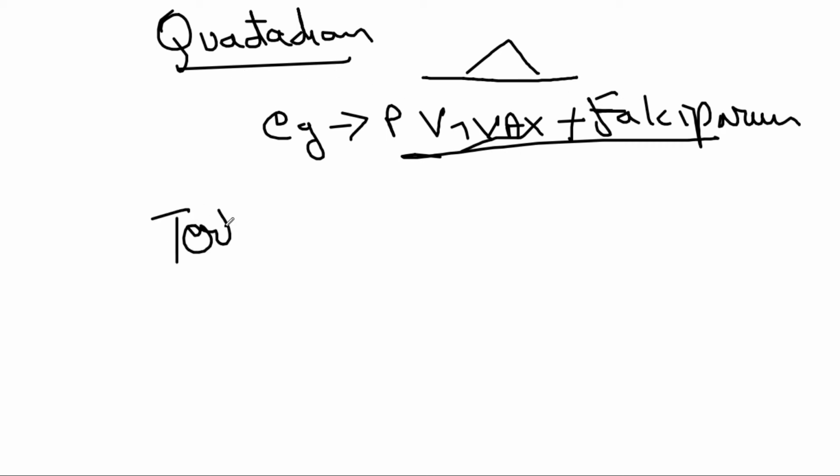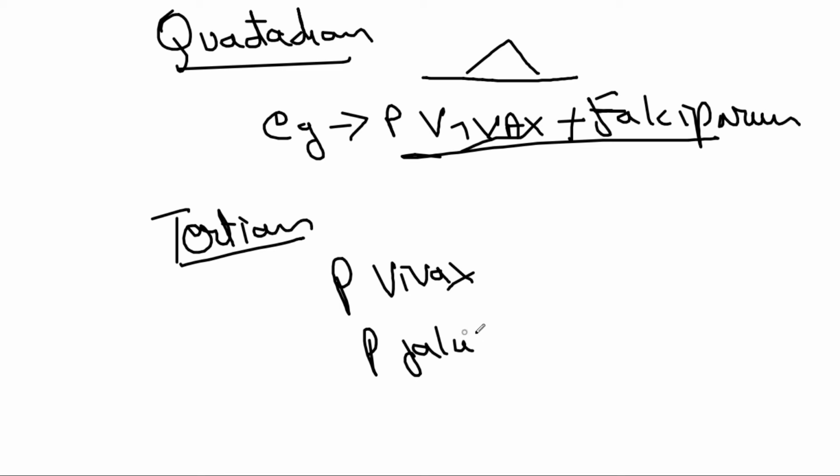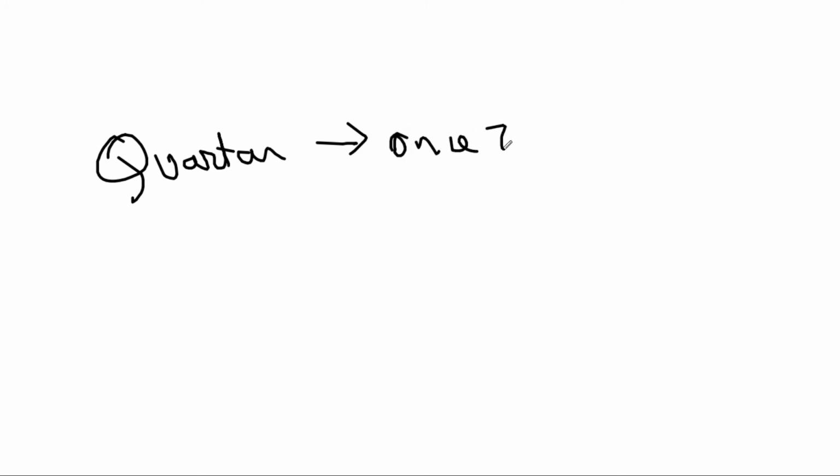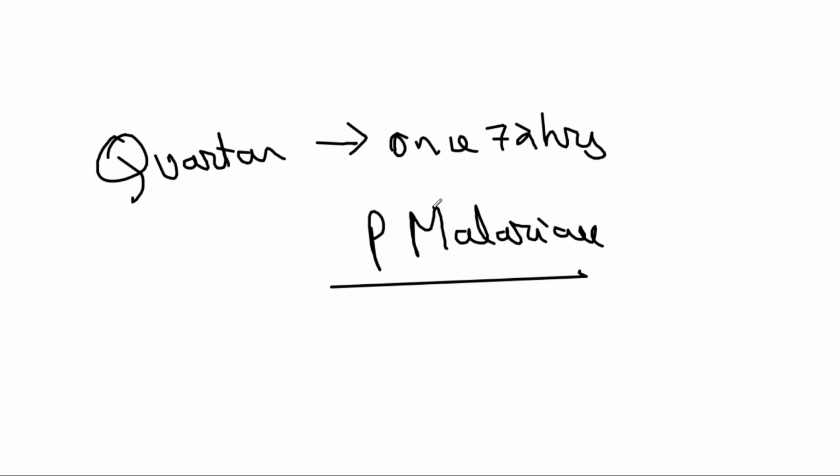Whereas tertian fever, as the name suggests, is fever every third day, with an interval of 48 hours. A classical example is vivax; it can be falciparum also. And what about quartan fever? Quartan fever is once every 72 hours. An example is P. malariae, which is not common in India.